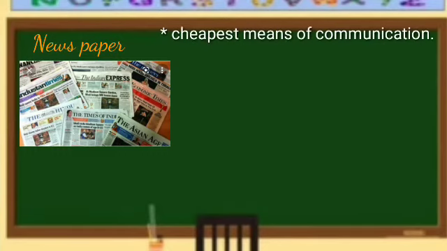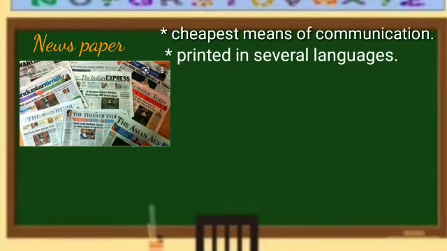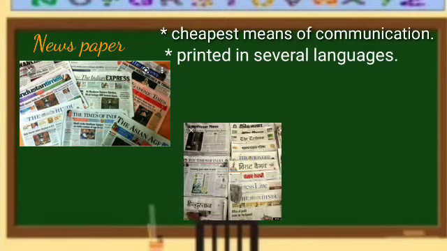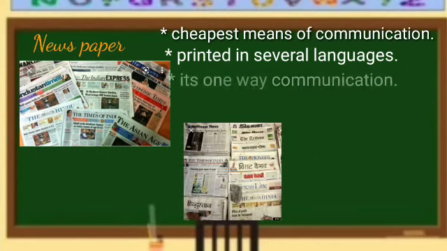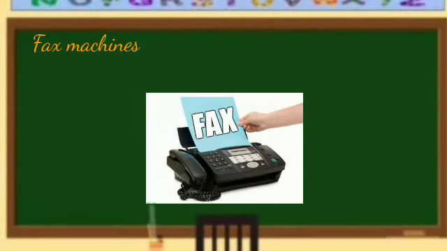Next is newspaper. Now, newspapers are the cheapest means of communication. They are printed in several languages, and these newspapers are delivered to the doorsteps of the individuals. Newspaper is the example of one-way communication. Now let's see, the next means of communication is fax machine.